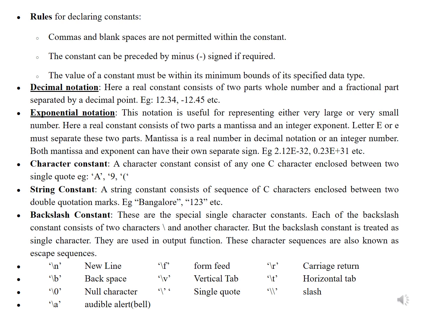That is, \n is a new line, \b for backspace, \0 for the null character, \a for audible alarm or bell, \f for form feed, \v for vertical tab, \' for single quotation, \r for carriage return, \t for the horizontal tab, and \\ to write the backslash.